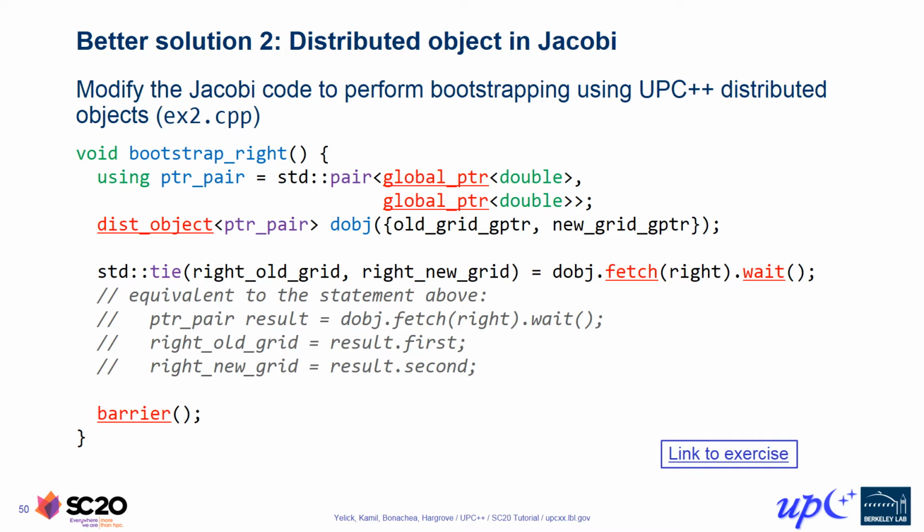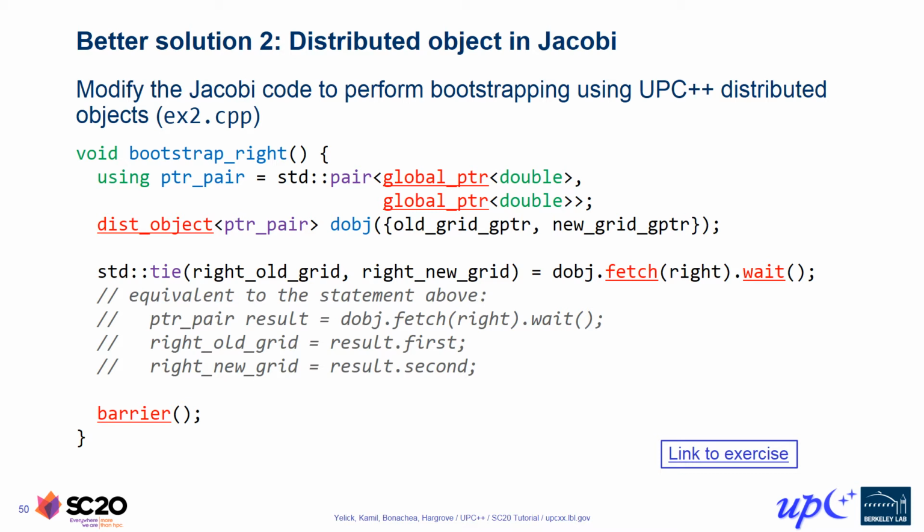comment. Now, the reason this solution is preferable to the previous solution is that we've aggregated the communication for the two values we need to retrieve into a single fetch operation. The dist_object fetch function is implemented as a very thin wrapper around RPC, so that instead of launching two separate RPCs to our right neighbor, this solution instead sends a single RPC that retrieves both the pieces of information that we need.